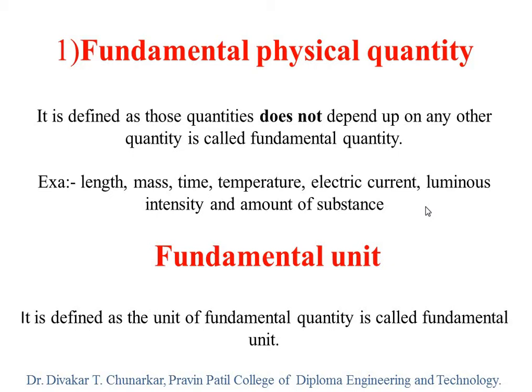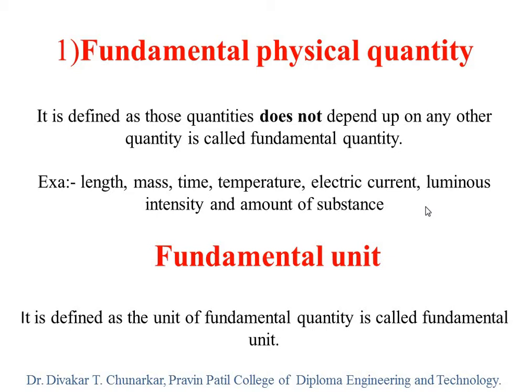Keep in your mind, meter is the unit of length, or centimeter, only centimeter, not centimeter square, or not meter into centimeter; only centimeter or only meter is the unit of length. Keep in your mind. And therefore, we can say that